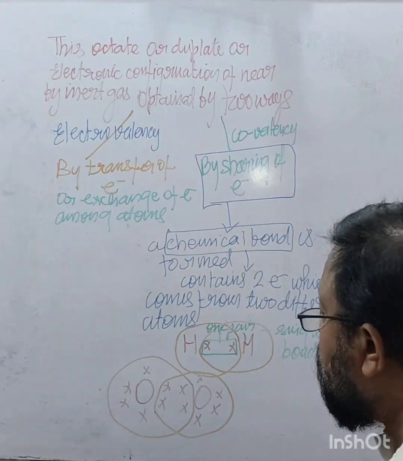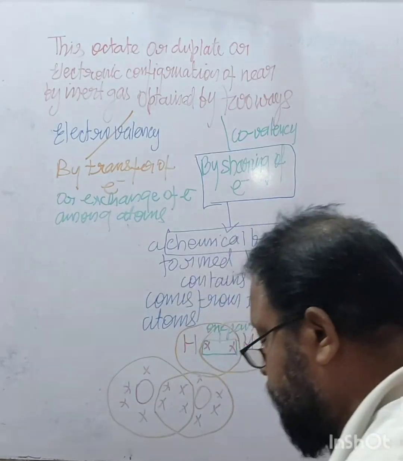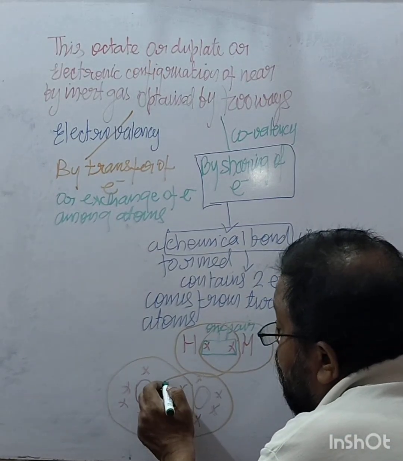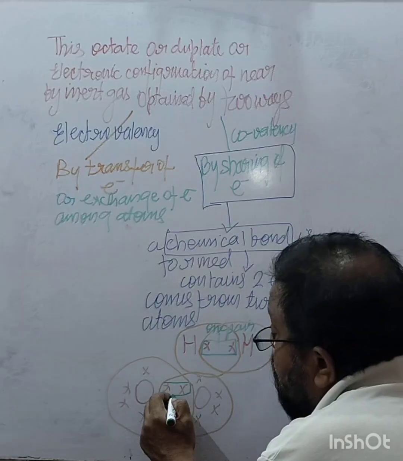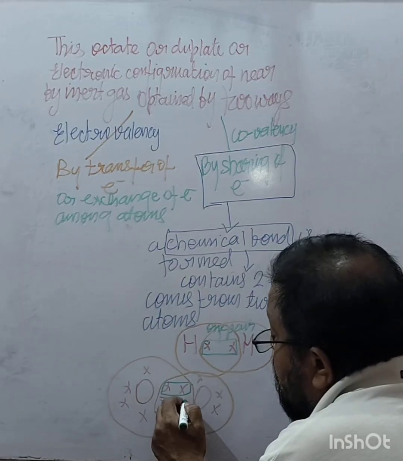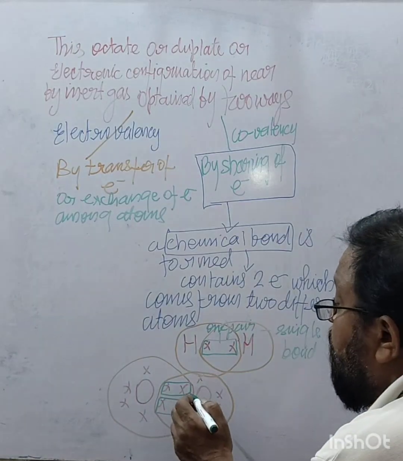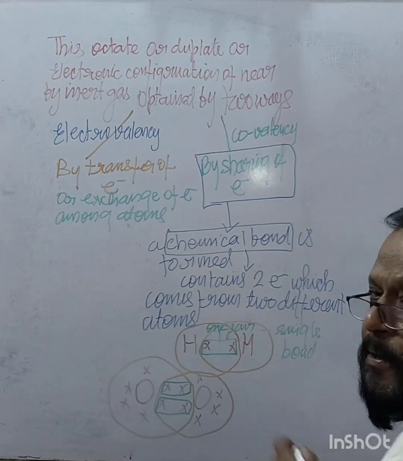Now there are 2 atoms and 2 pairs of electrons. This is one pair of electrons, this is another pair of electrons. There are 2 pairs of electrons, so it is a double bond.